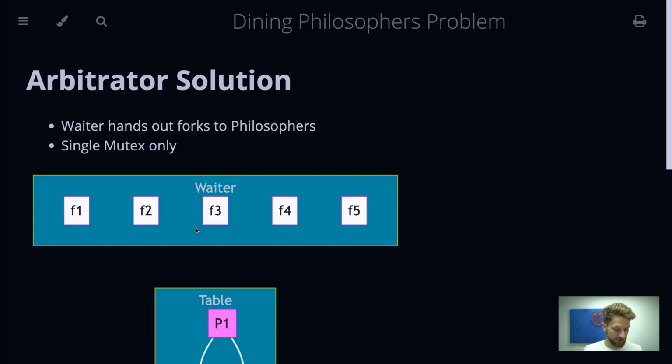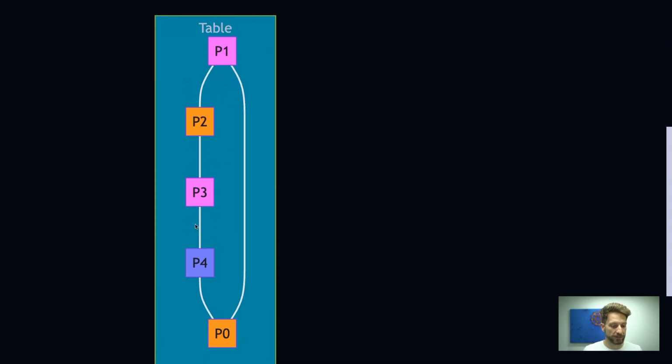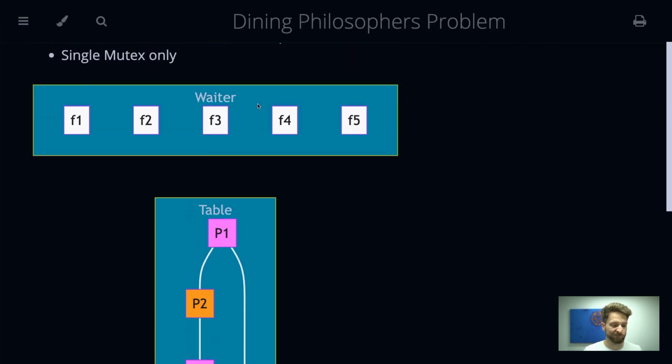Let's scroll down a bit. Here you can see the table of the philosophers. What they have to do now is they no longer have the forks on the table. They actually have to ask the waiter. So the first one would have to ask for fork number 1 and fork number 5, and the waiter will react to this request or not.